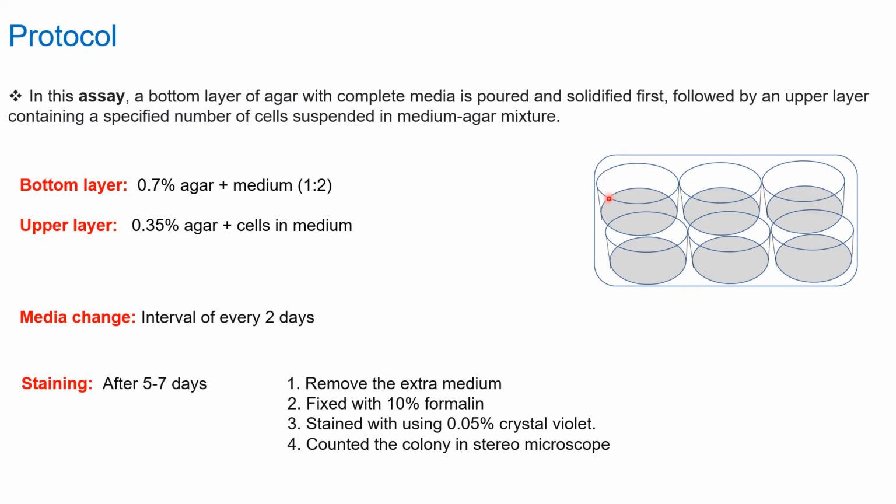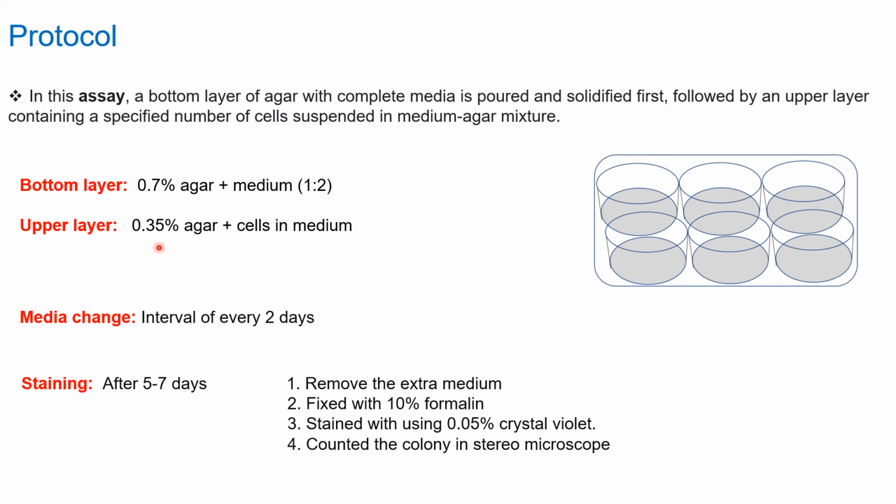Okay, so after pouring the bottom layer, immediately you have to shake the plate so the layer gets evenly spread. Make sure there are no bubbles, otherwise it will hamper your staining part. Okay, and wait till the bottom layer gets solidified. After the bottom layer solidifies, you have to prepare the upper layer.